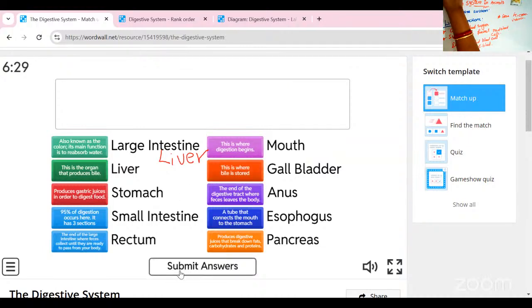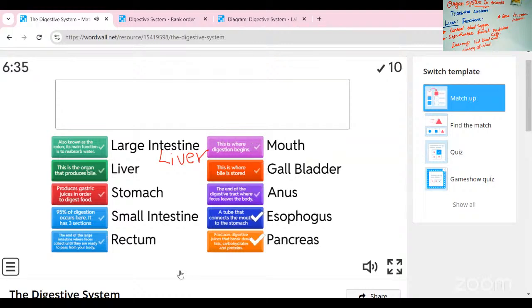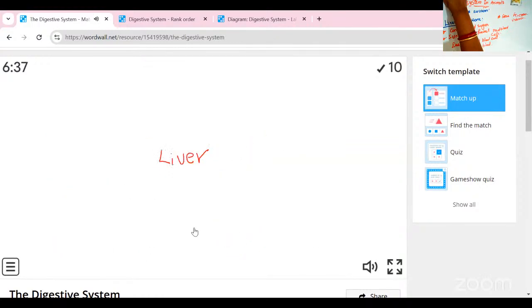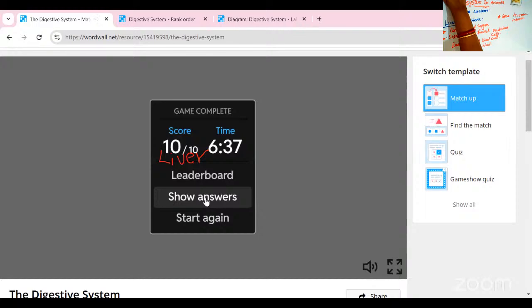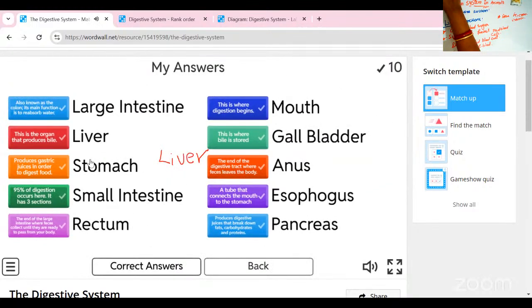I'm going to submit the answers. We want to check whether the answers are right or wrong. Yes, follow the correct answer: large intestine, liver, stomach, small intestine, rectum, mouth, gallbladder, anus, esophagus and pancreas. Okay, so these are all the details we learned.